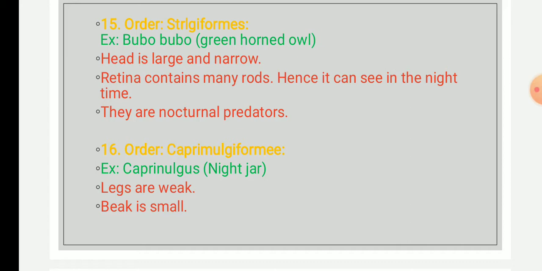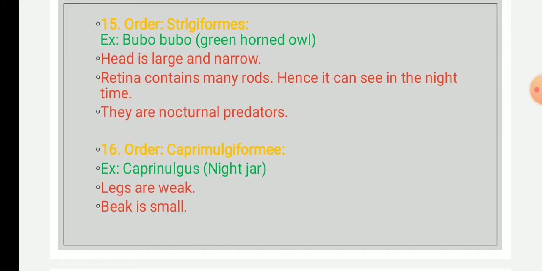The examples of this order are Bubo bubo, that is the Eurasian eagle owl, the great sooty owl, the northern pygmy owl, the long-eared owl, and the lesser horned owl. These are some examples of order Strigiformes. Okay. The next order is